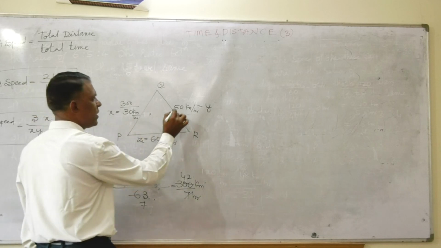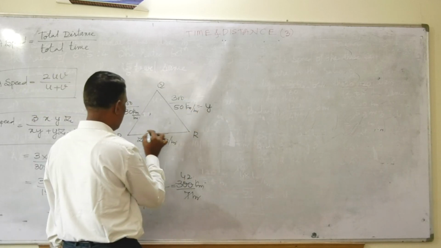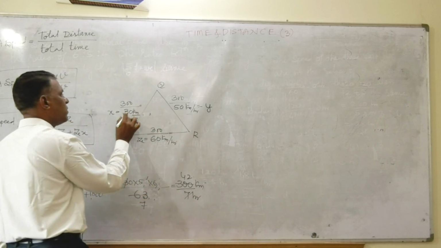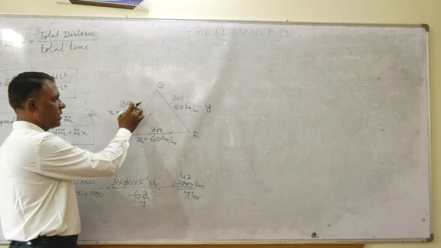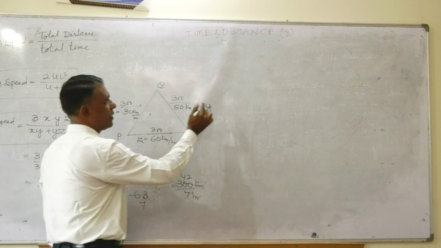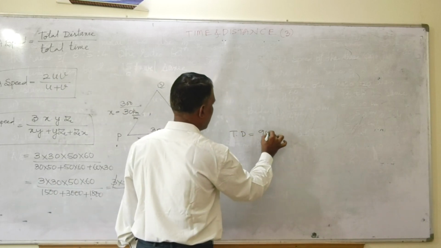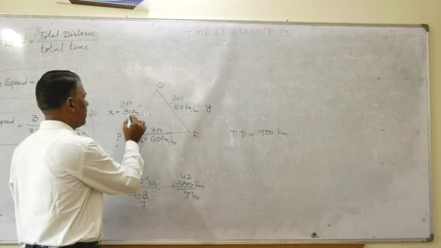P to Q is 300, Q to R is 300, P to R is also 300. That is your speed. Time, you see, total time. Total distance is 300, 300, 300. You will get 900 kilometers. Directly I can answer. Total time, you see, friends.